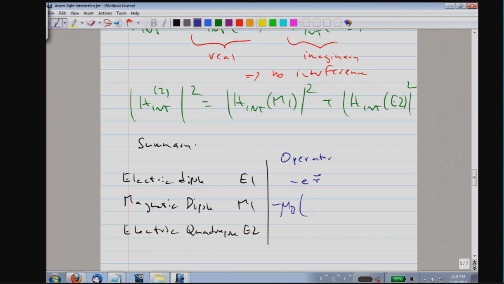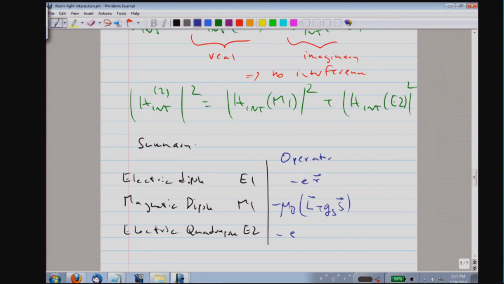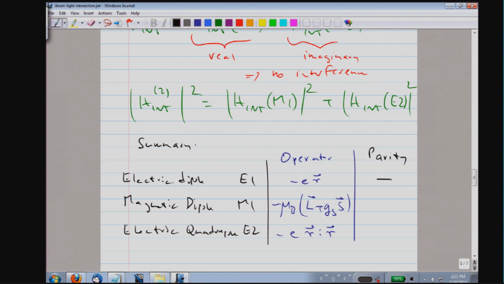Here it was the operator of the magnetic moment, which is orbital angular momentum and spin angular momentum. And for the quadrupole, it was the quadratic expression in the spatial coordinates. You can also ask, what is the parity? The electric dipole operator connects states with opposite parity, whereas both magnetic dipole and electric quadrupole connect states with the same parity.